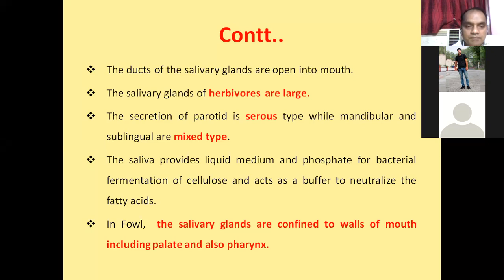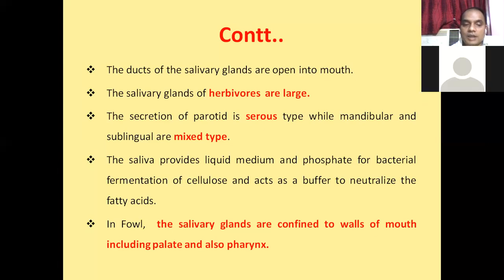Whereas in fowl, these salivary glands are not separately present, but are confined to the wall of the oral cavity, including the palate, and also in the pharynx. So in birds, there is no additional salivary gland; it is only present in the wall of the oral cavity.